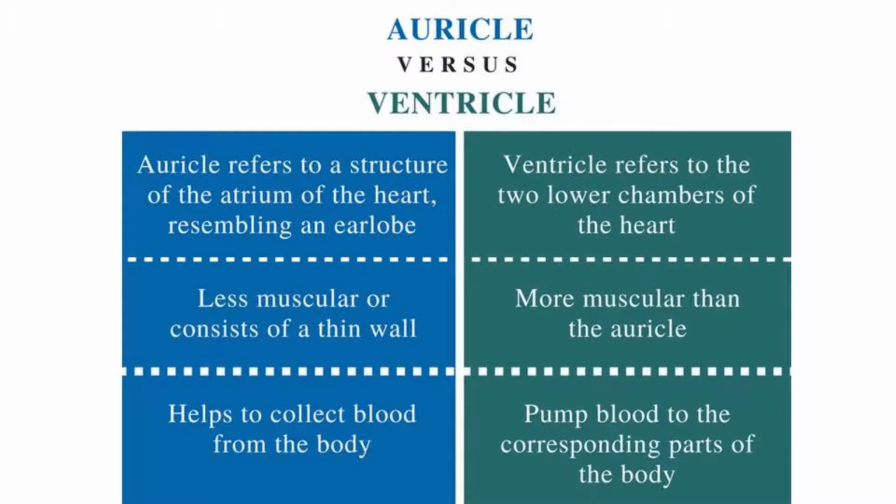Auricles are less muscular or consist of a thin wall, whereas ventricles are more muscular than the auricles. Auricles help to collect blood from the body. Hence, they are the receiving chambers of the heart, whereas ventricles pump blood to the corresponding parts of the body. Hence, they are the distributing chambers of the body.